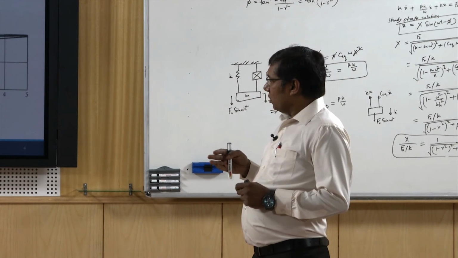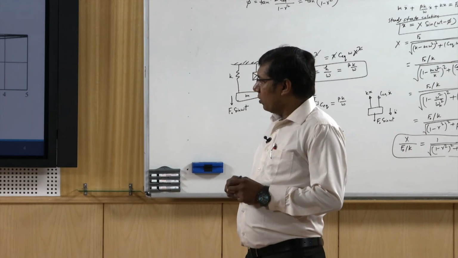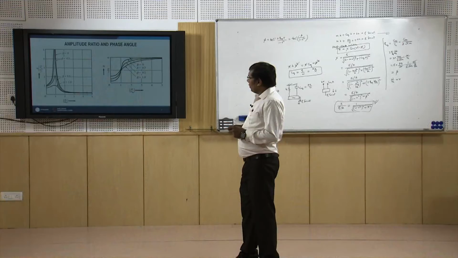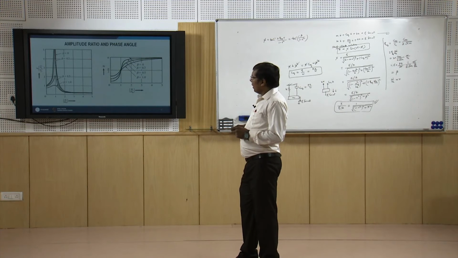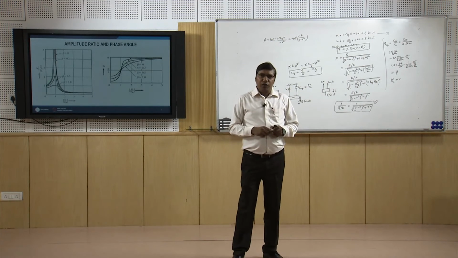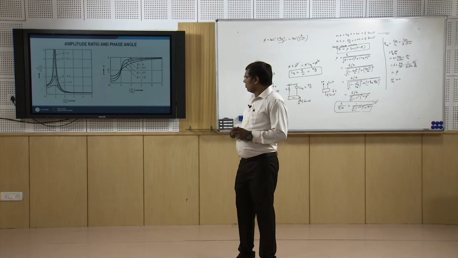So it is increasing till the resonance frequency, and then it becomes maximum at resonance, and then it is decreasing and tending towards 0 when we are increasing the omega by omega n value.